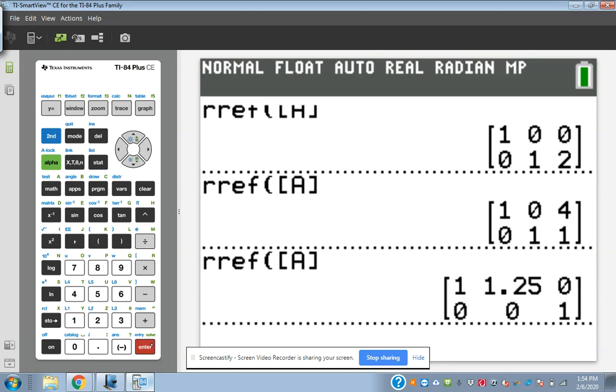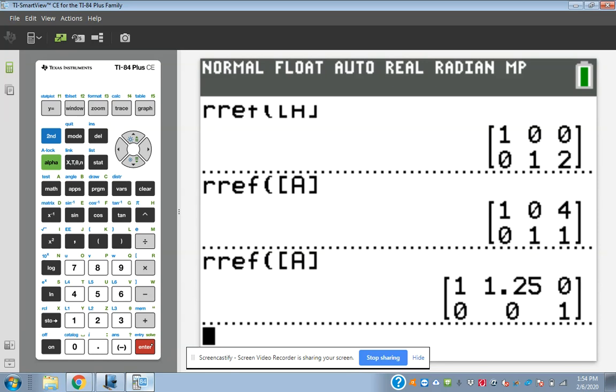Notice, well, it doesn't necessarily matter that there's a decimal. What should be right here? A 0. There's not a 0 there. What should be right here in this bottom row? A 1, because this is supposed to be x equals a number, and this is supposed to be y equals a number. What does this last line say? 0 x's plus 0 y's is equal to 1. What's 0x plus 0y? Is 0 ever equal to 1?